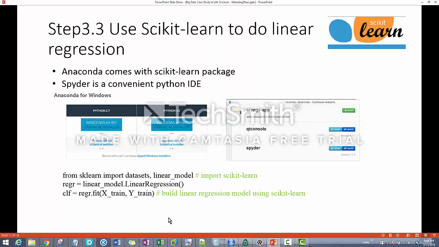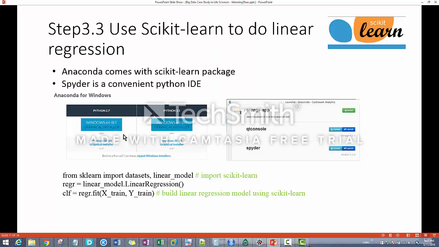so I decided not to use this and go to scikit-learn under Python. I installed Anaconda from the website. Since I'm using Windows, I just clicked the right version, and once I had installed it and launched Anaconda, it comes with Spyder, so I can just click launch to launch Spyder as my Python IDE.